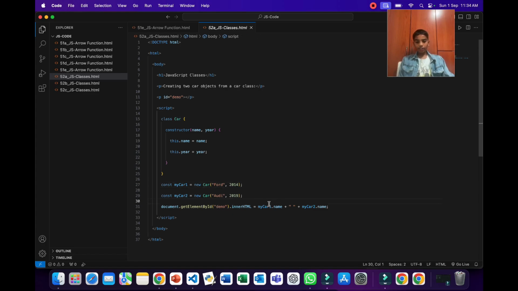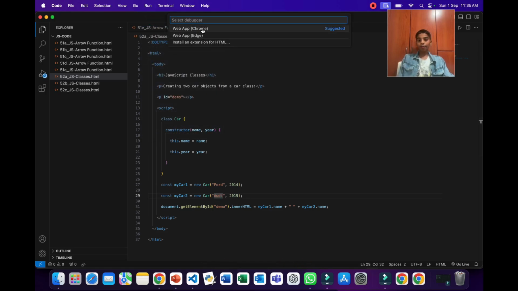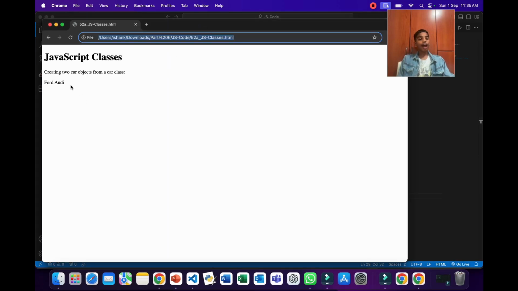Now we're using myCar.name and myCar2.name over here. So this will in turn give Ford and Audi. Now when we run this using Chrome, as you can see, I was correct. It says Ford and Audi.